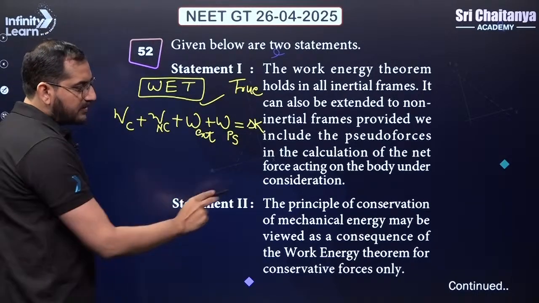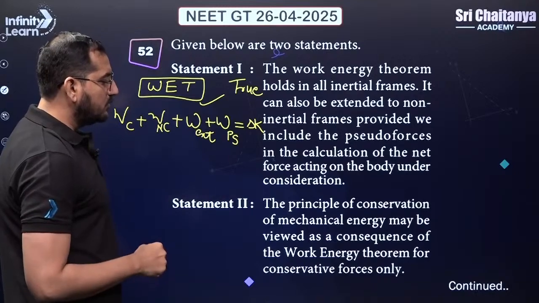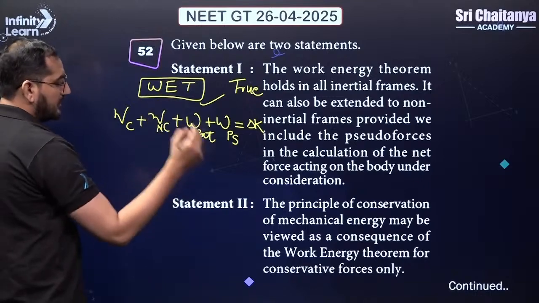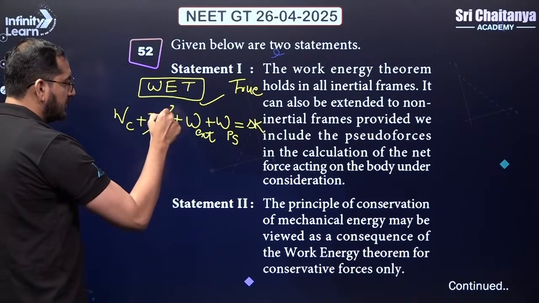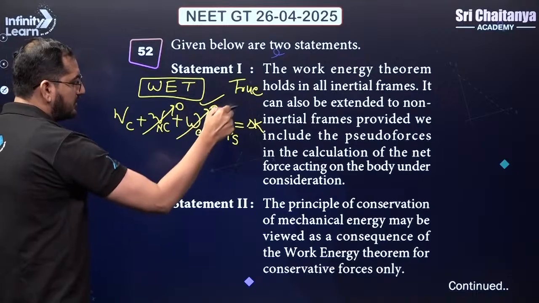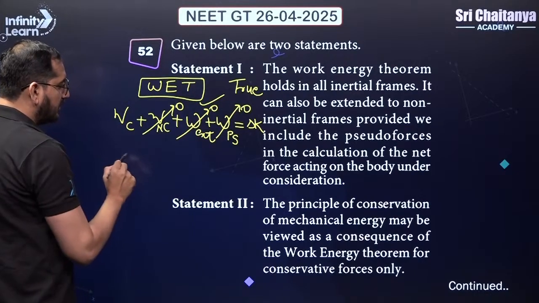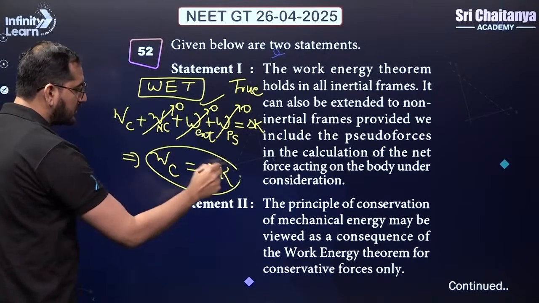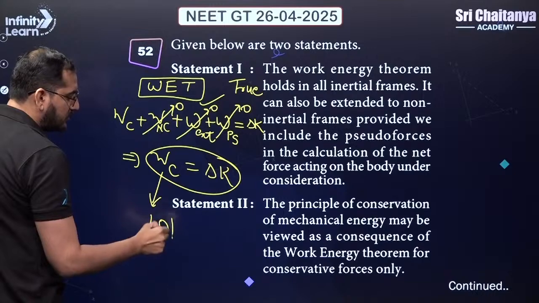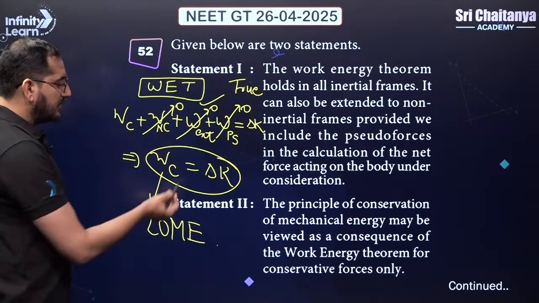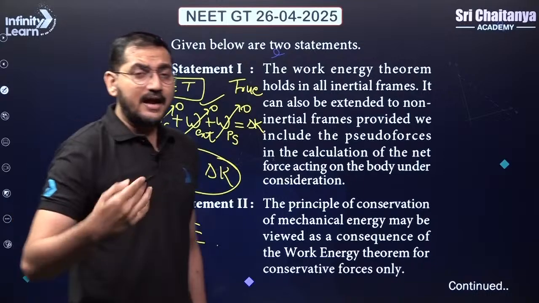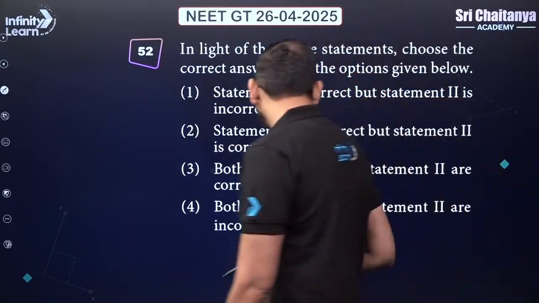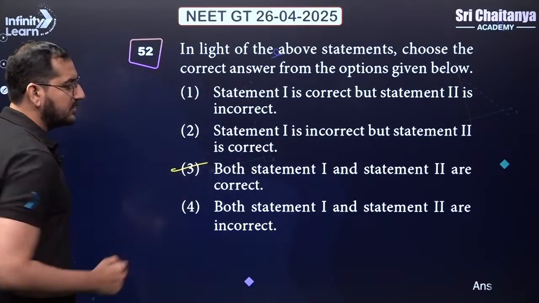Now statement 2 says the principle of conservation of mechanical energy may be viewed as a consequence of the work energy theorem for conservative forces only, right? As per statement 2, if I put this term as 0, this term as 0, and this term as 0, in such a way that only the work done by conservative forces is there, and that is equal to delta K, then this equation will lead to the law of conservation of mechanical energy. Basically, from here we can say that the gain in kinetic energy is equal to the loss in potential energy or vice versa. So both of the statements are correct. Option 3 will be your correct answer.